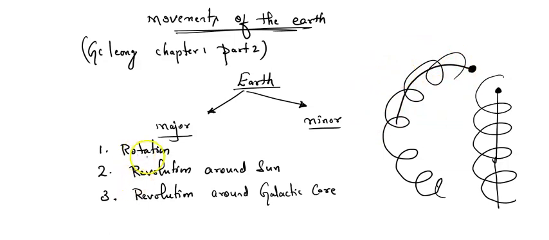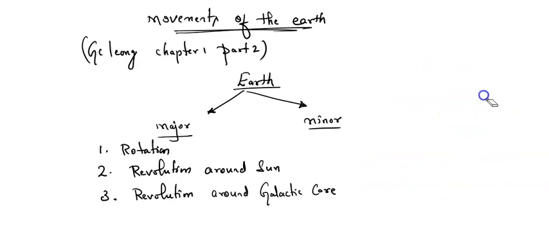So here one is rotation, second is revolution around the sun, and third is revolution around the galactic core. So these are the different major movements of the earth.